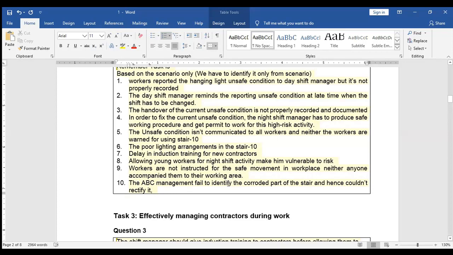The ABC management failed to identify the corroded part of the stair and hence couldn't rectify it in time. It's also a management failure. They didn't identify the corroded part of the stair before and hence couldn't rectify it, which shows the management failure, and hence the accident happened.